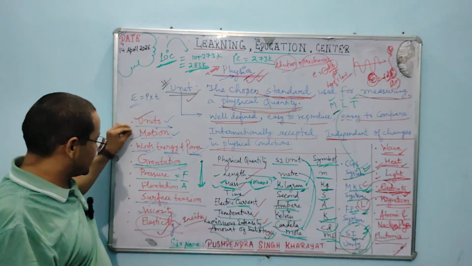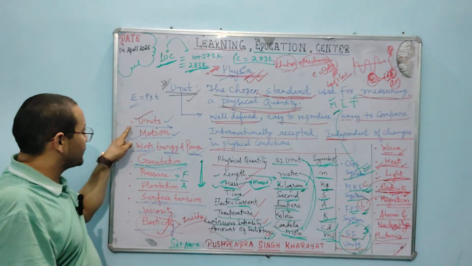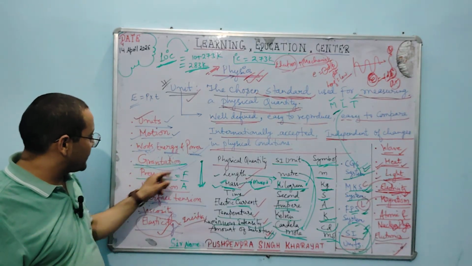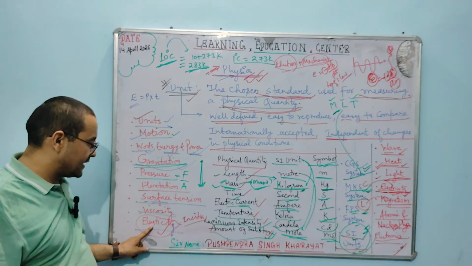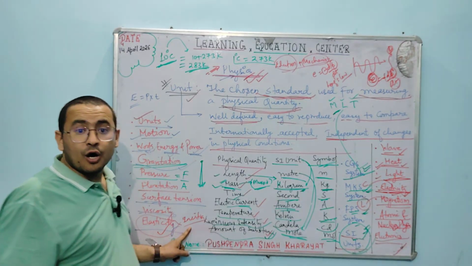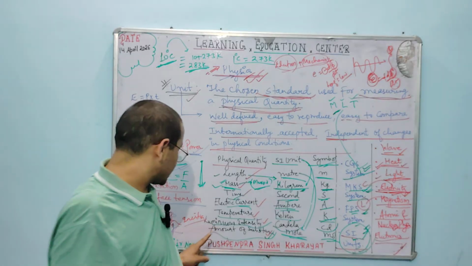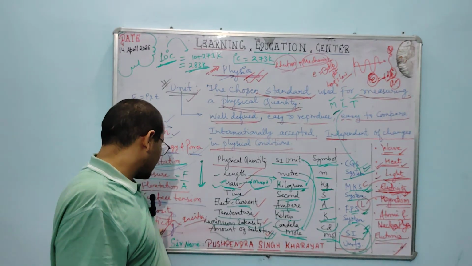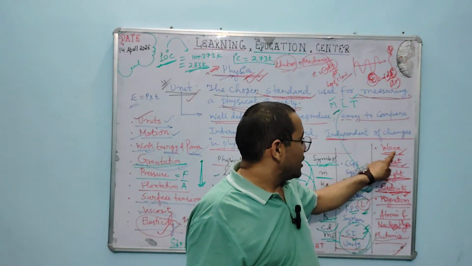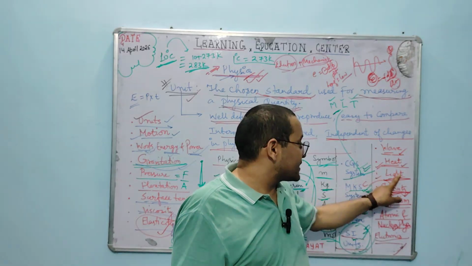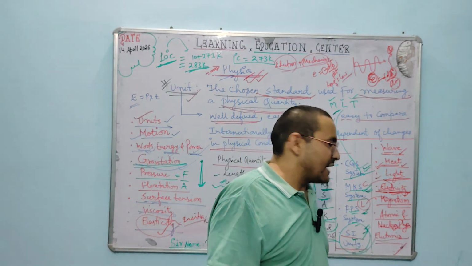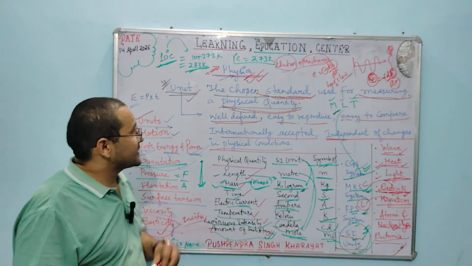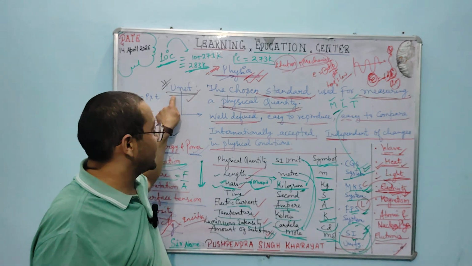In physics, we will discuss course outcomes like units, motion, work, energy and power, gravitation, pressure, floating, surface tension, viscosity, elasticity, moment, and inertia. We will discuss waves, heat, light, electricity, magnetism, atomic and nuclear physics, and electronics. Today's topic is units.